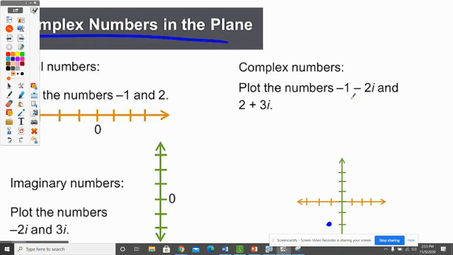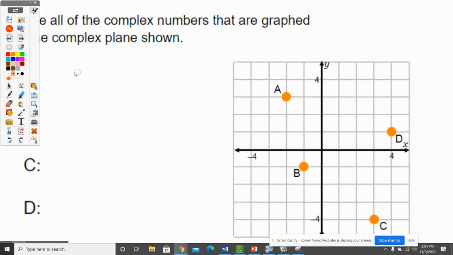So really, -1 minus 2i is very much related to the point (-1, -2), because this will be the real part, and this will be the imaginary part. So you went -1 in the real direction and -2 in the imaginary direction. So where would 2 plus 3i be? It would be 2 in the real direction and then +3 in the imaginary direction, and it would be right there.